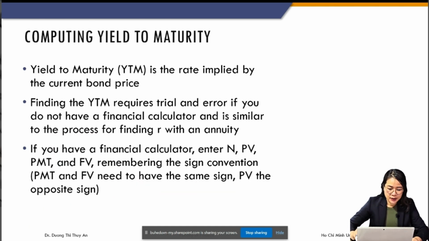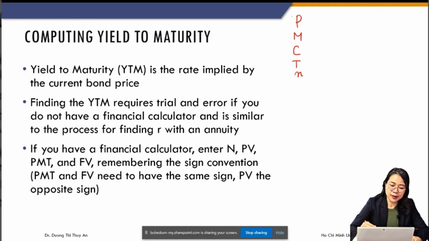Okay, and now we go to yield to maturity, YTM. So YTM is the rate implied by the current bond price. What does that mean? Lợi suất đáo hạn. So in the market, when you go to the bond market, you always see the market value, the P. And you know the face value, and you know the coupon rate or coupon payment. And you know the time to maturity of the bond. You also know the frequency of payment. This information is available.